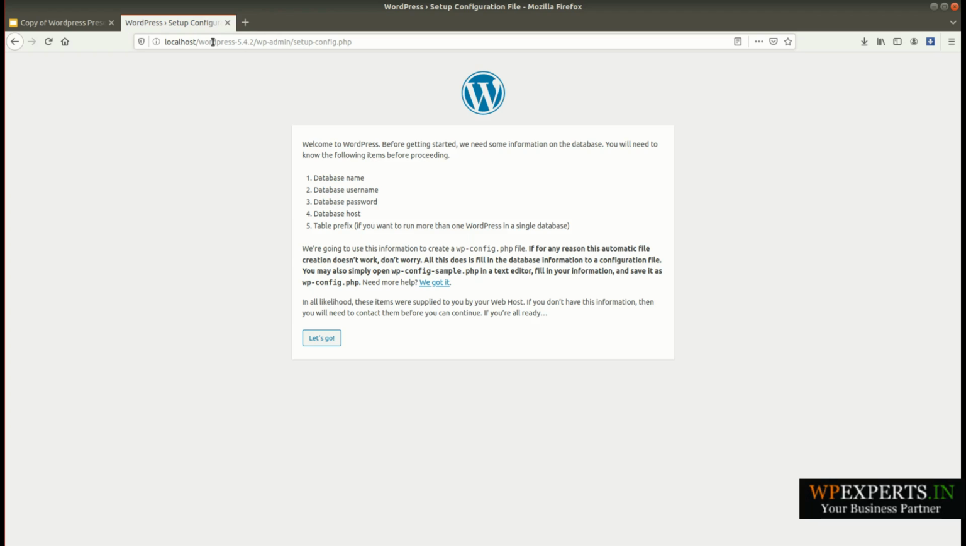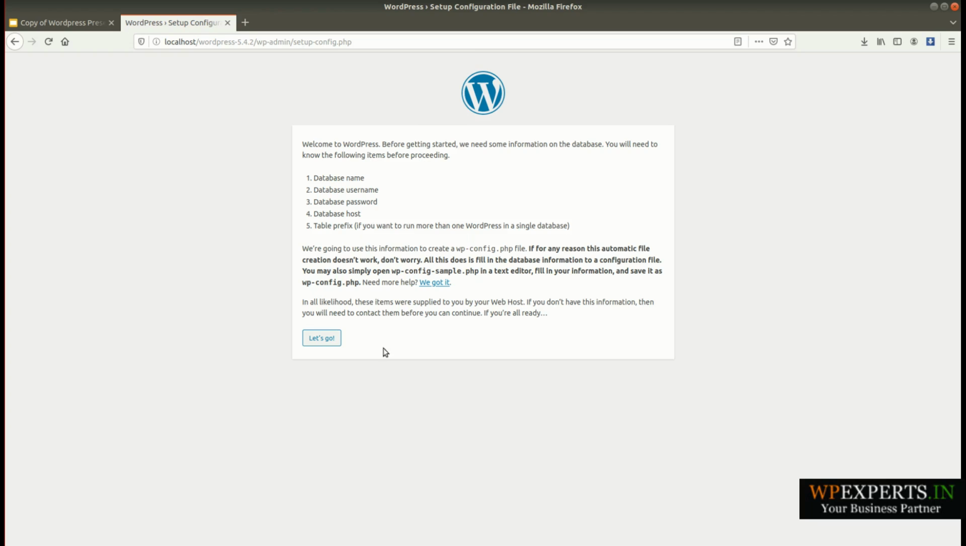In that case you will see the same first steps. This is the first step of setting up WordPress on your local computer. Here you can see welcome to WordPress. Before getting started, we need some information about the database. So before starting the process, you will need to create a database on your local system. Let me show you how you can create the database on your local computer.